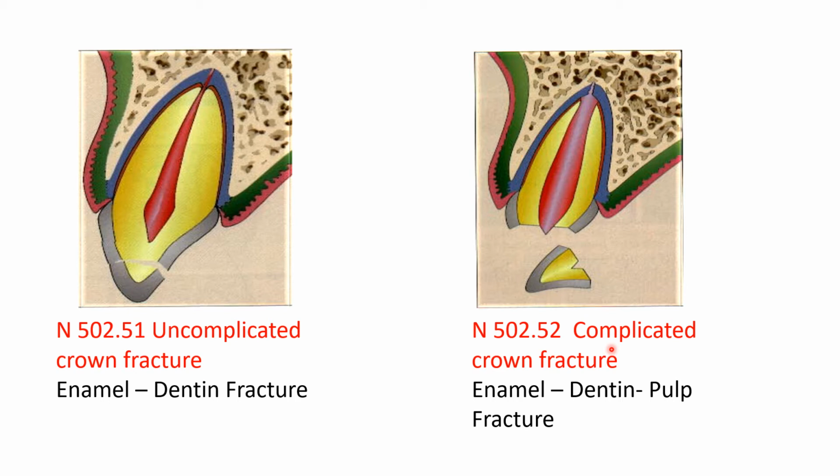Then complicated crown fracture given by the code N502.52. You can see here there is involvement of the enamel, dentine and the pulp. This portion of the tooth gets lost and the pulp is exposed. Now this particular tooth may or may not be tender to percussion and it does not show any abnormal mobility. In case it shows tenderness to percussion, then you should check out for any luxation or root injury.